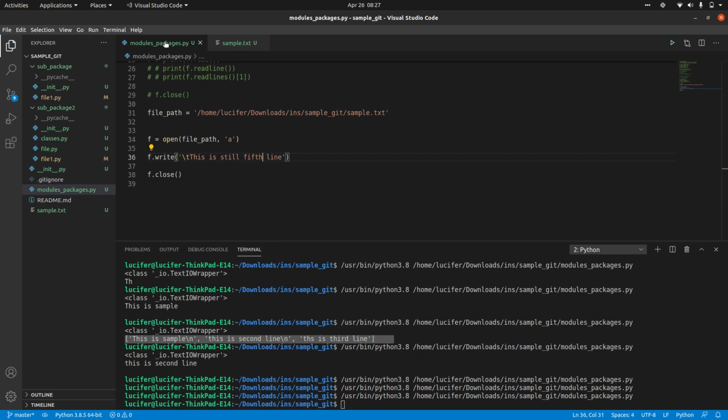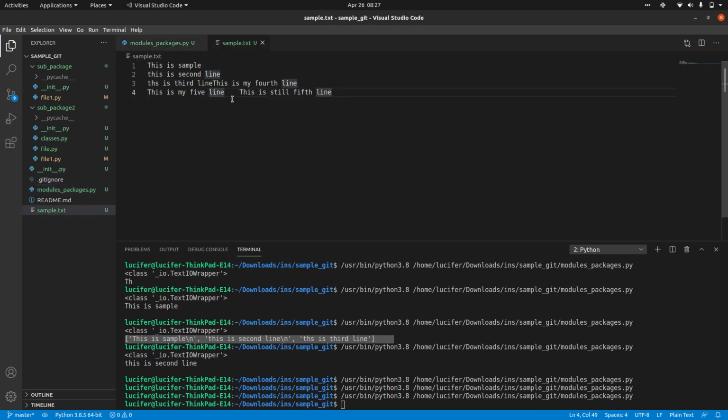In append mode, it is adding only at the end, right? \n and \t are basically: \n gives you the next line and \t gives you the tab space.